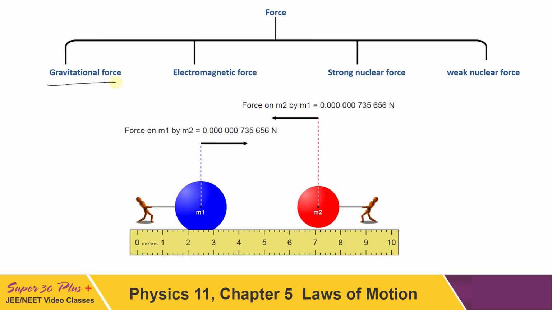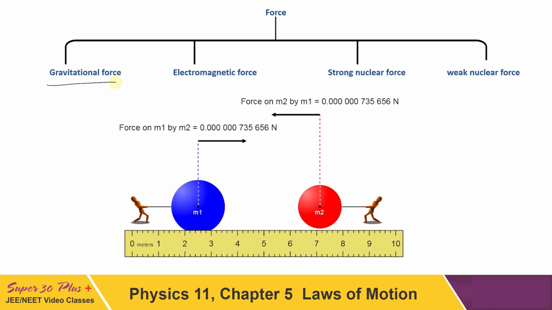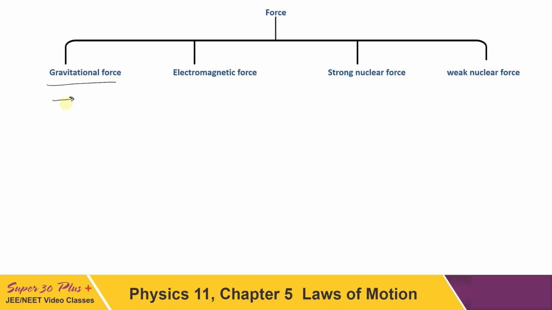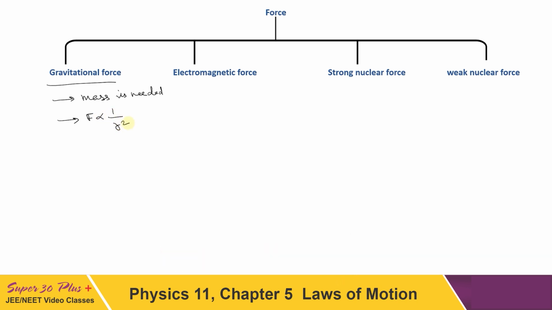The next thing we know about this force is that it is an inverse square law force. What is an inverse square law force? Any force which follows numerically the rule F is proportional to 1 by r square, where r is the separation between the objects experiencing the force, is called an inverse square law force.